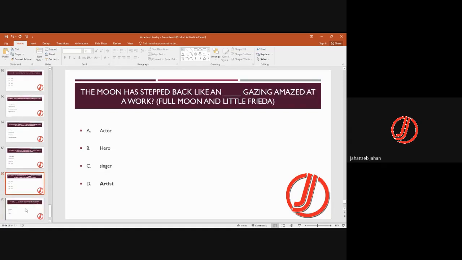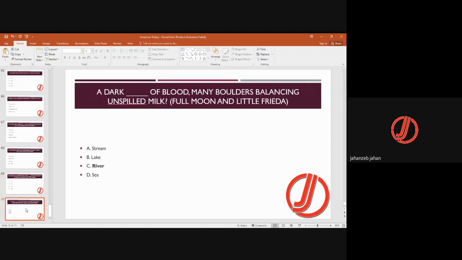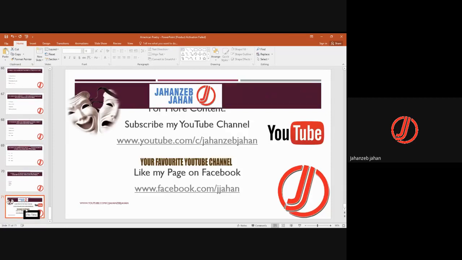The moon has stepped back like an artist, gazing amazed at a work. So in the fill in the blanks, artist आएगा, again from the same poem. A dark river of blood, many boulders balancing spilled milk. So this is from the same poem again. So these were from American poetry, from Ted Hughes, John Ashbery, and Sylvia Plath.